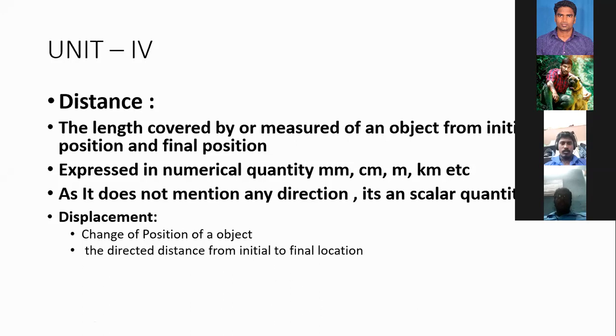Displacement includes the direction, from the initial location to the end location. So displacement is what quantity? Vector quantity. Remember here, displacement is a vector, while distance for the same position, point A to point B, is 20 meters.